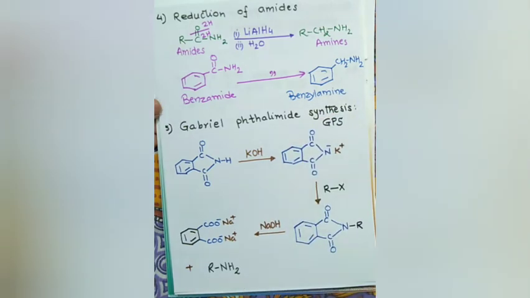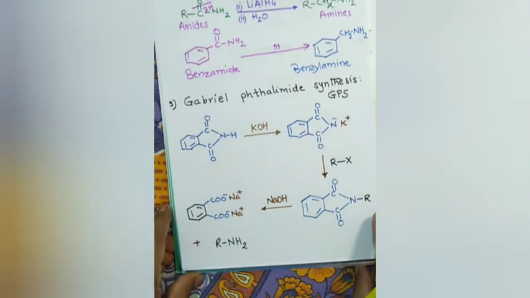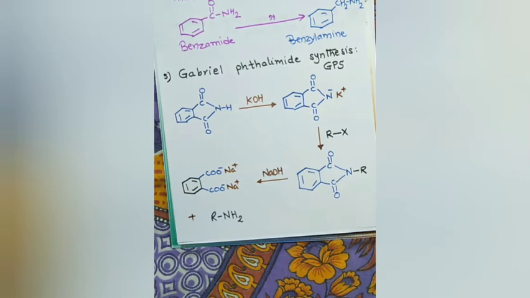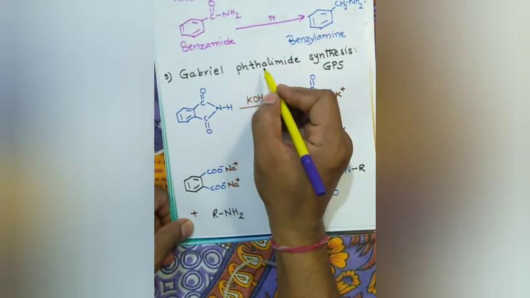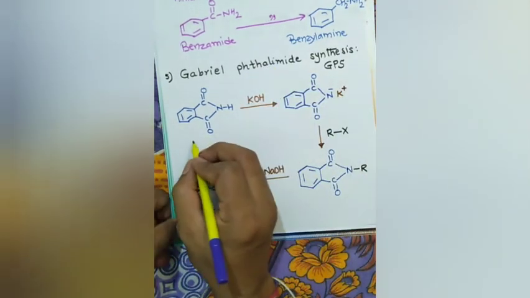Got it? Now, the next is the Gabriel phthalimide synthesis. It's a very important one, and in short form it is called the GPS reaction or simply GPS. What is phthalimide? Phthalimide is this.